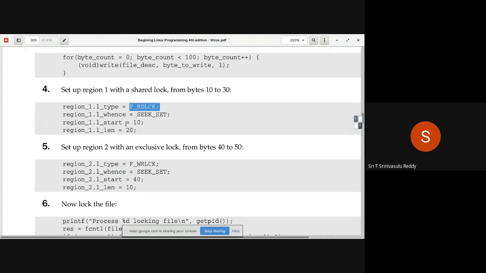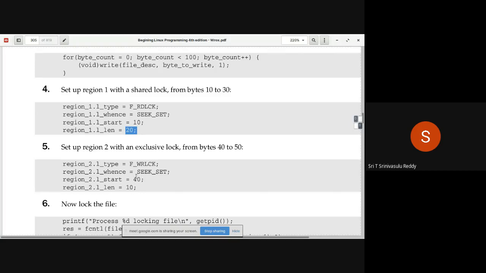Region 1 dot l_start equal to 10, starting from the 10th byte, and region 1 dot l_len equal to 20 bytes. Starting from the 10th byte, 20 bytes are going to be locked, a shared lock kind of thing. So after doing all this, you are also initializing the second region. You could have used region 1 for that, and that is also possible in fact, but you are also initializing the second region.